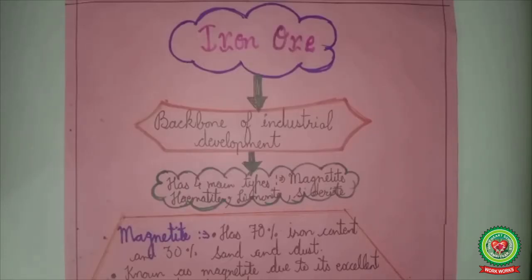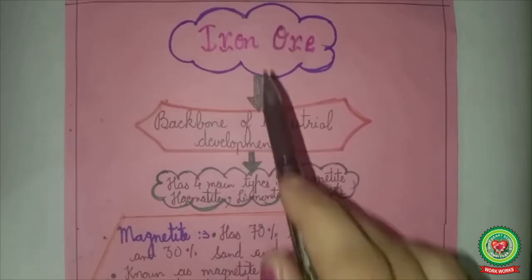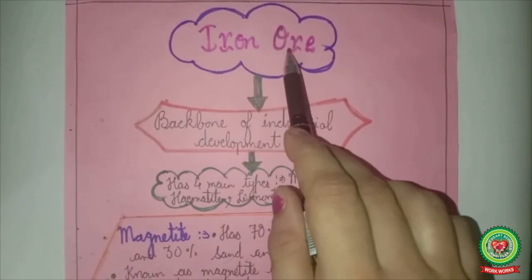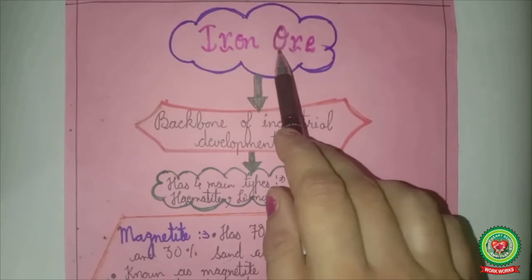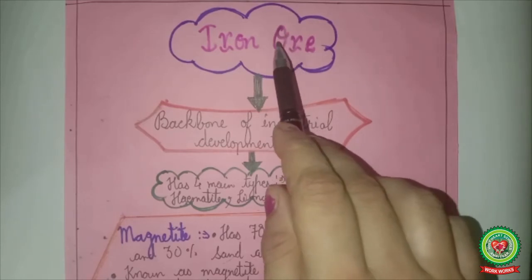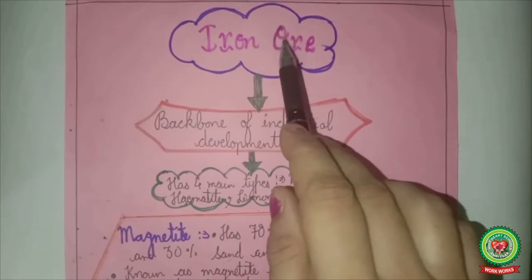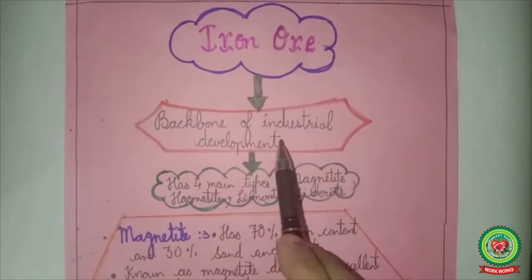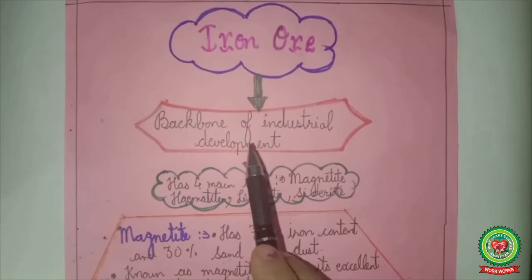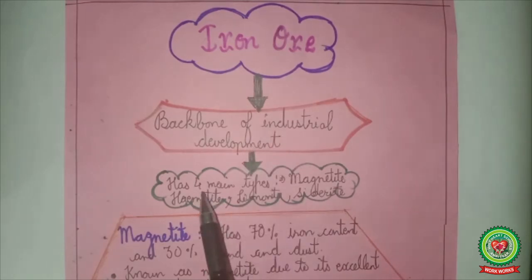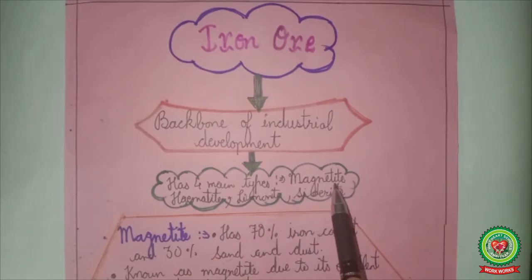Children, now let us study a very important metallic mineral, iron ore. Iron ore is very important for the industrial growth of a country. The amount of iron ore a country uses indicates the development of the country or the growth rate of a country. Iron ore is the backbone of industrial development. That is, it is mainly used in most of the industries. It has 4 main types: magnetite, hematite, limonite and siderite.